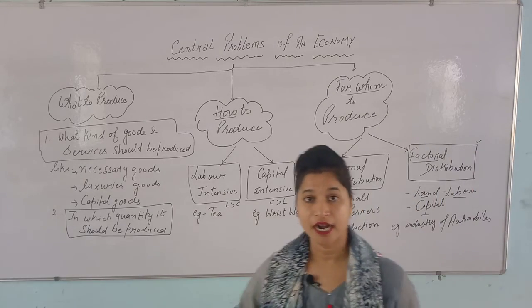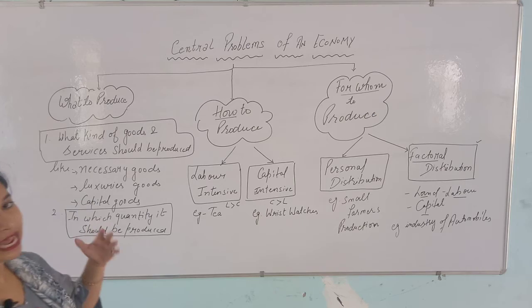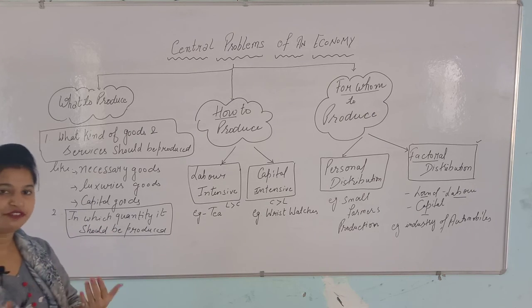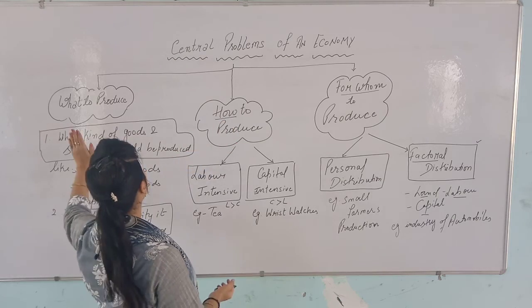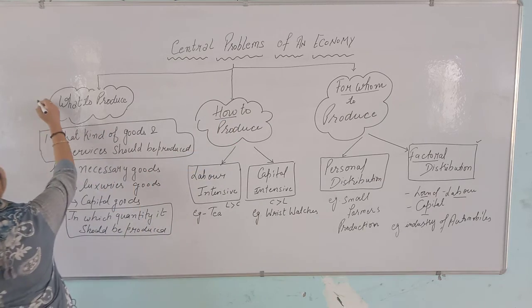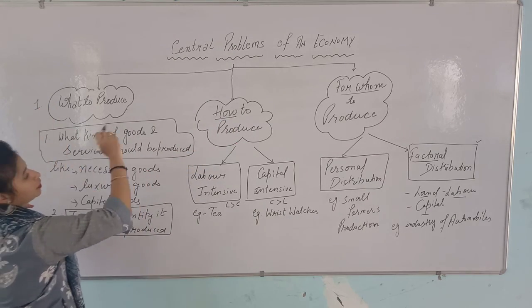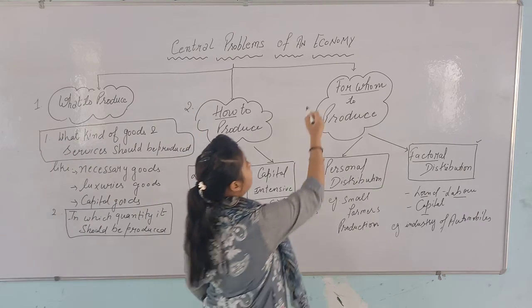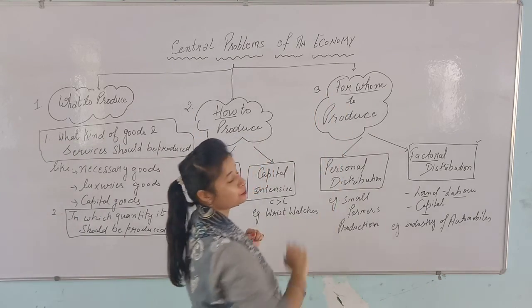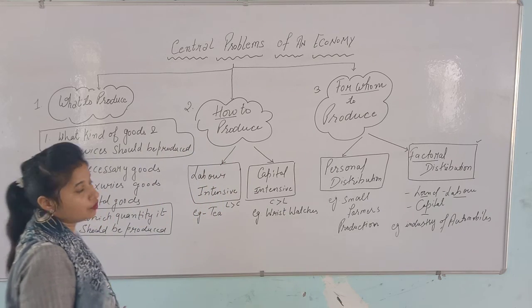Right, students? I am taking here the topic again. I am repeating the topic. Listen to it very carefully. Central problems of an economy consist of three parts. One central problem is what to produce. Second central problem is how to produce, and third central problem is whom to produce. For whom to produce. Okay.